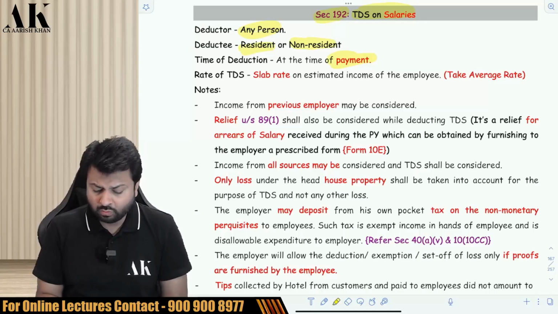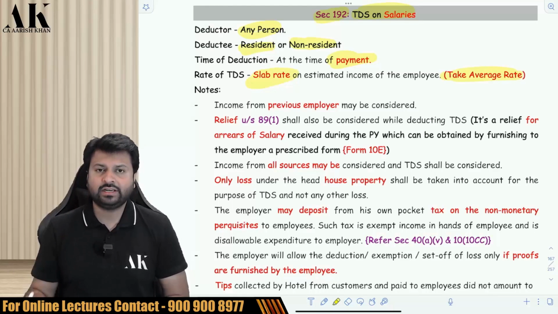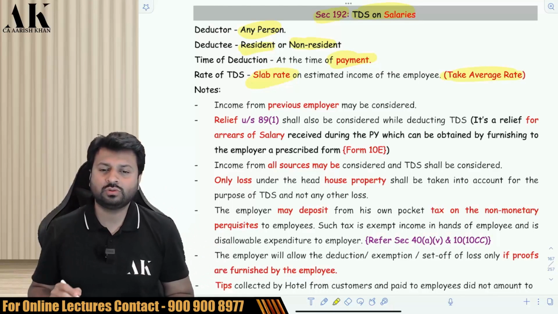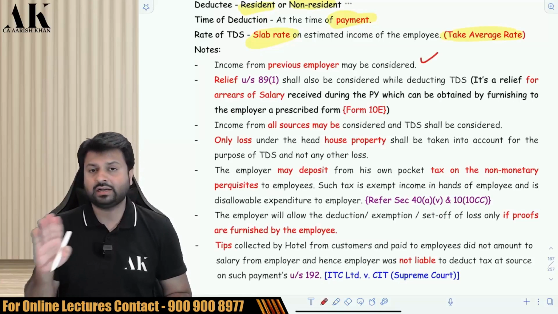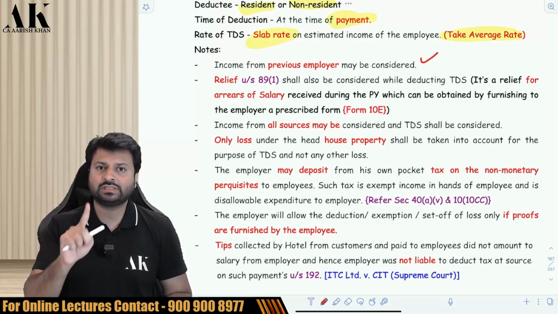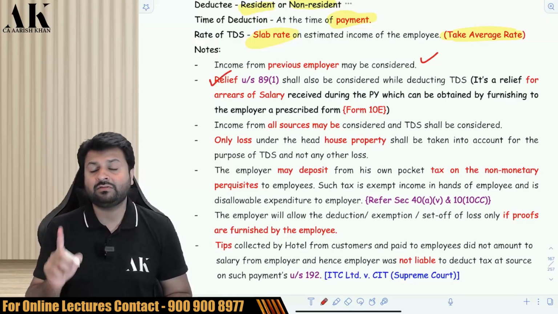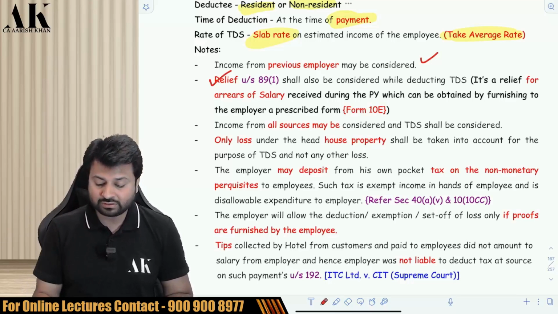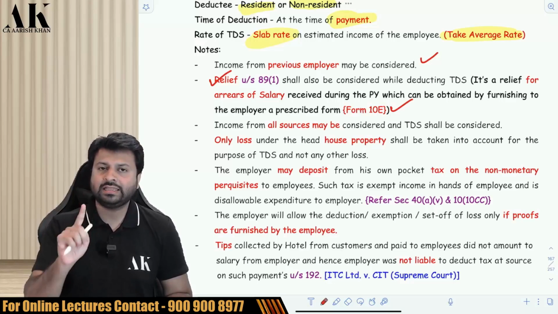Okay. What is the rate at which TDS is deducted? Slab rate, the average rate. Is the employer supposed to consider your income from previous employer? He may consider, he is not obligated. Is the employer supposed to consider the relief under 89(1) which is available for arrears of salary? Yes, he will consider the relief under 89(1), but for that the payee has to furnish form 10E. Then only the employer will consider the relief under 89(1) and then deduct TDS.